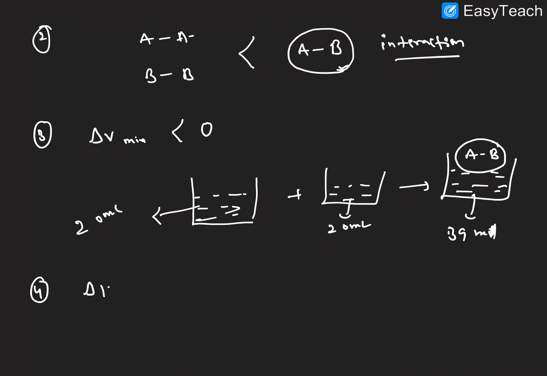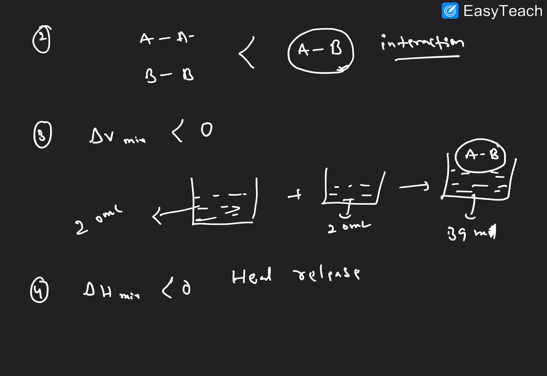Next, one more, fourth point here. Delta H mixing is less than 0. Here the heat released in formation of AB is greater than the heat absorbed in breaking of AA bond and BB bond. I hope it is clear.